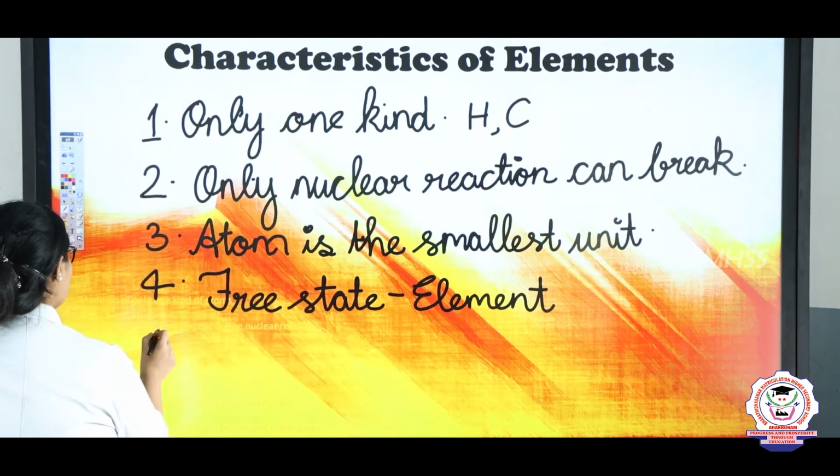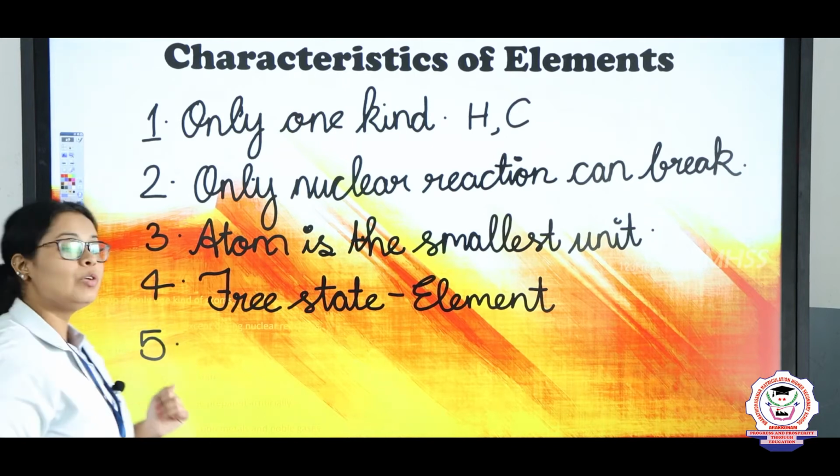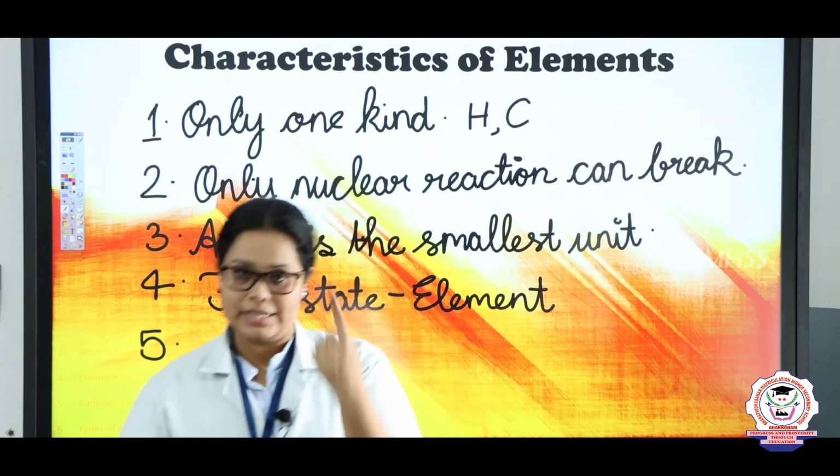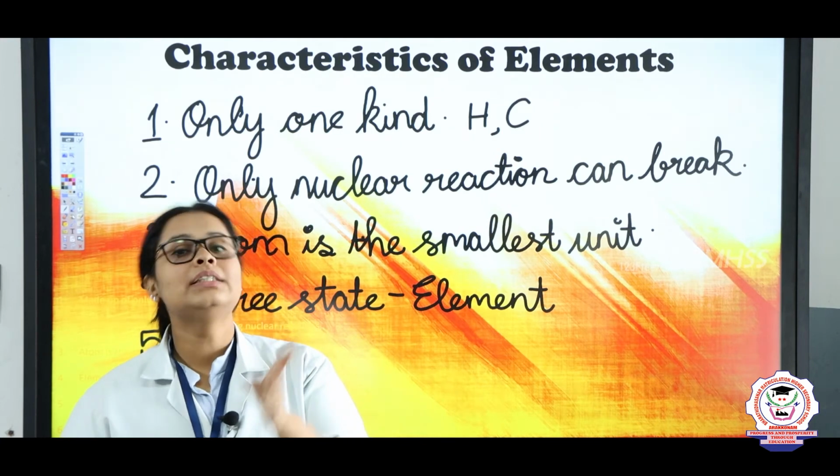Same way, the fifth property is, I told you there are two types of element: one is radioactive element and another is normal element.